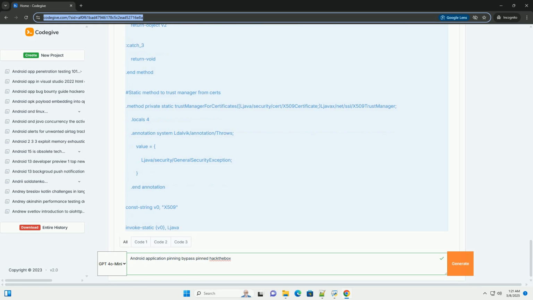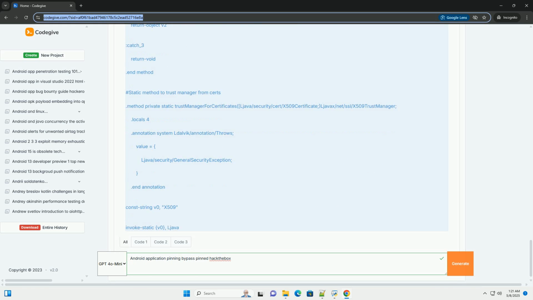2. Run the application and attempt to access the protected API endpoints. 3. Verify in Burp Suite, or OWASP ZAP, that you are now able to intercept and inspect the traffic between the application and the server. You should see the requests and responses passing through the proxy. V. Advanced techniques and considerations.